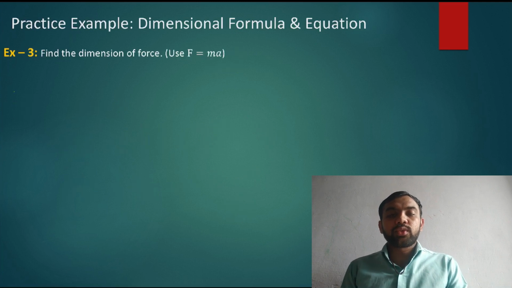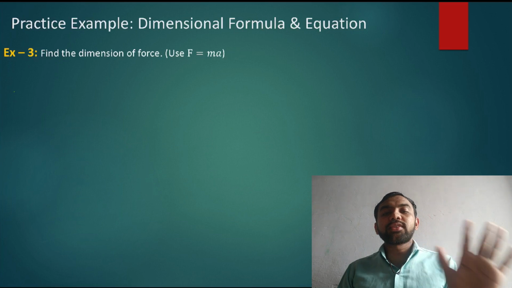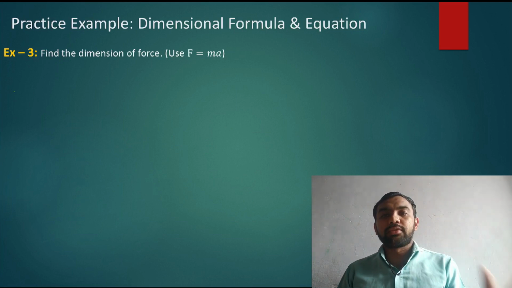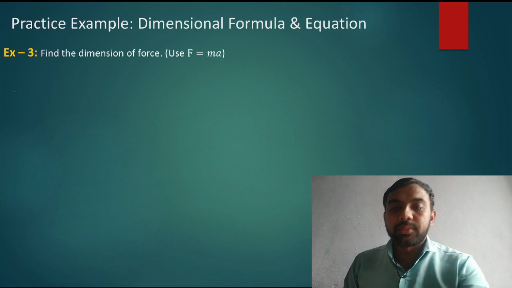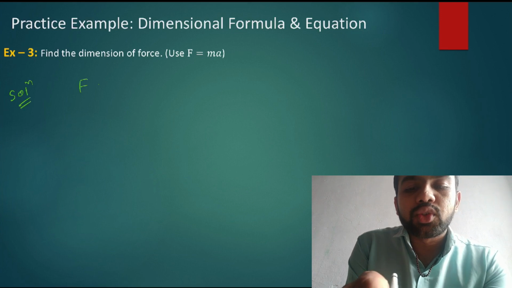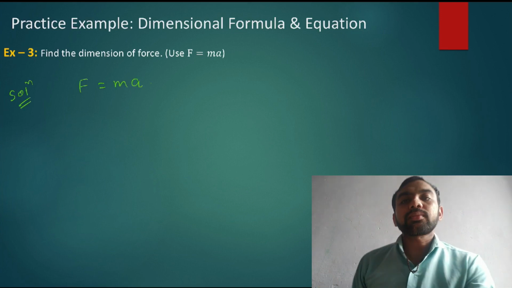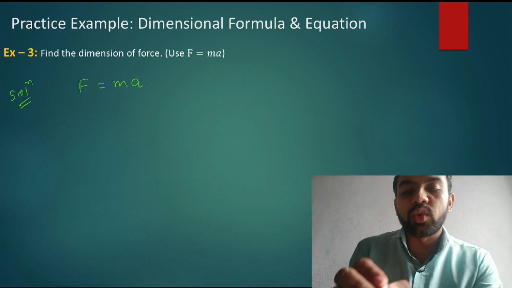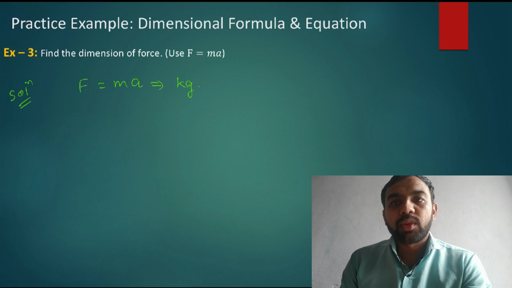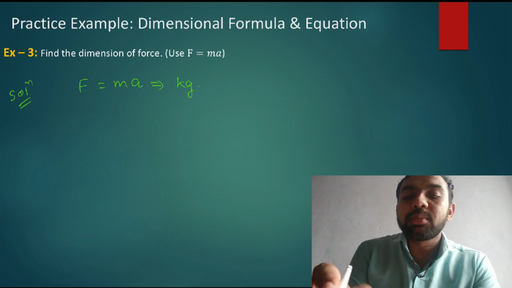Next one. This force is given to us. Find the dimensional formula of the force by yourself. Pause your screen for 60 seconds. Let's see how we write the solution. What is F? F is equal to mass into acceleration. So what is the unit? Mass means kg. Acceleration is meter per second square.